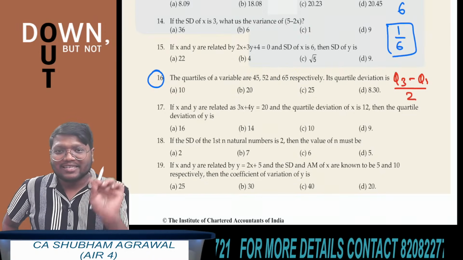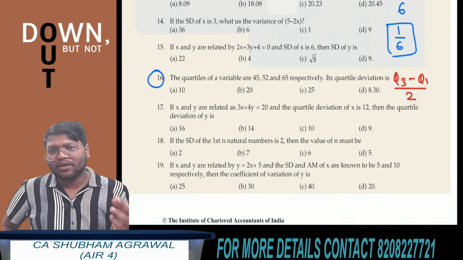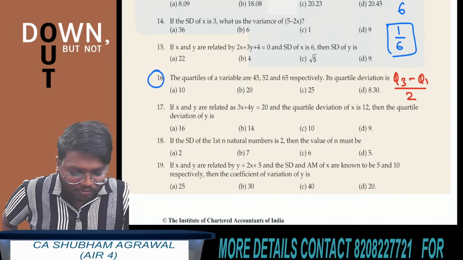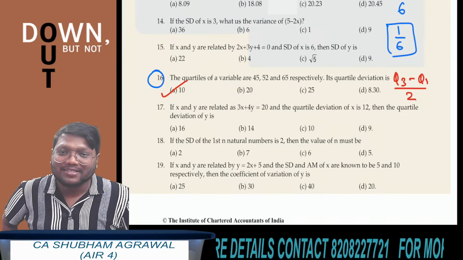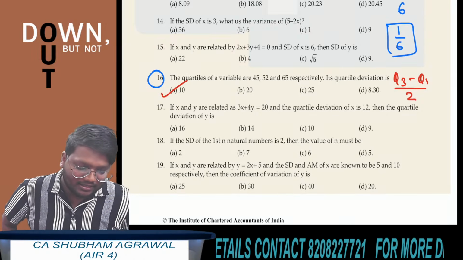What is the answer? 65 minus 45 is 20. 20 upon 2 is 10. Which option is correct? Option A. Yes. Those who have got the answer 10, their answer is correct.